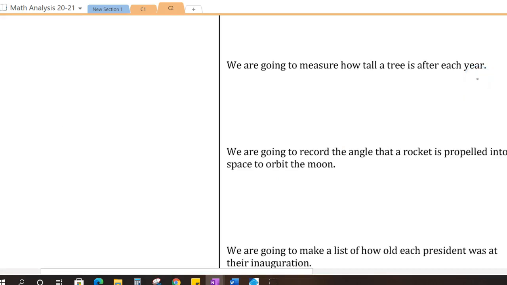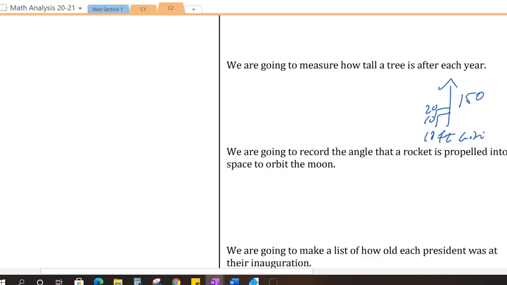We are going to measure how tall a tree is after each year. So maybe those specific trees can grow all the way up to 150 feet tall. And we start measuring. In the first year, they're at 10 feet, and then it's at 20 feet. And those sound pretty discrete. But then someone comes up and says, well, wait a second. Your tape measure only has feet on there. What about the inches? You say, oh, well, it's actually 10 feet 6 inches.